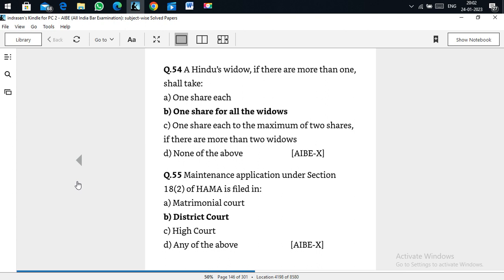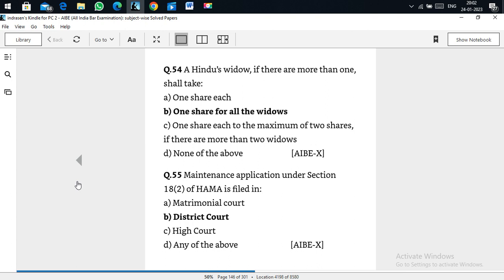If a Hindu has more than one widow, they shall take one share for all the widows. All the widows get only one share. A maintenance application under Section 18(2) of the HAMA, the Hindu Adoption and Maintenance Act, is filed in the district court. This is the lowest court where such an application can be filed.